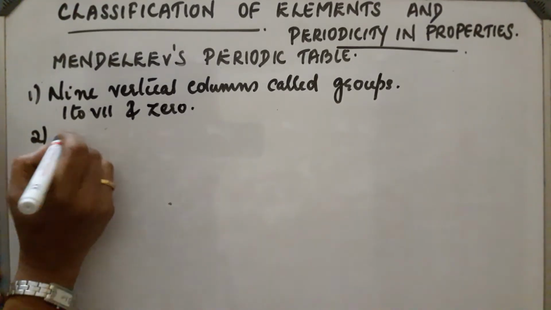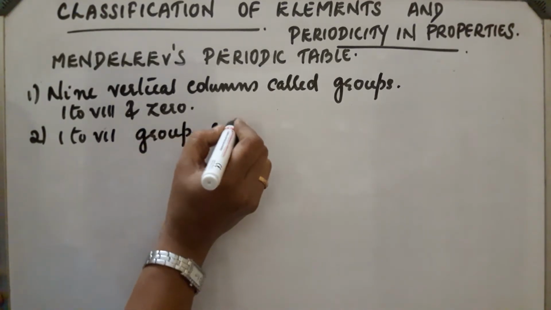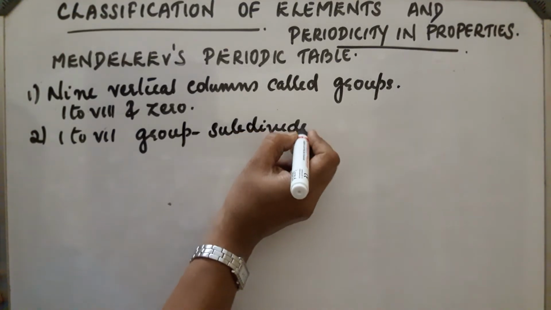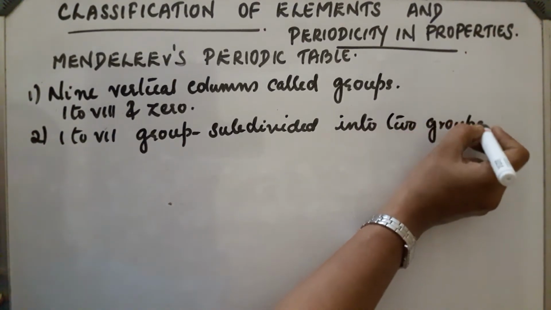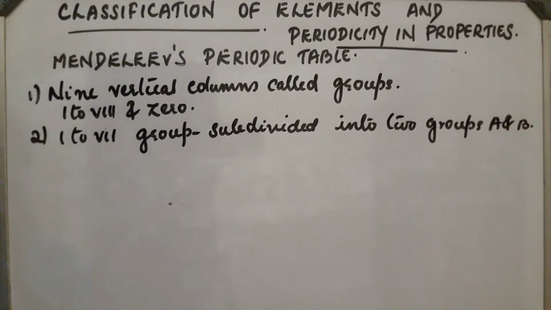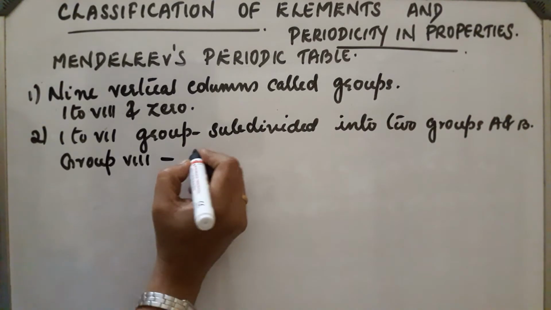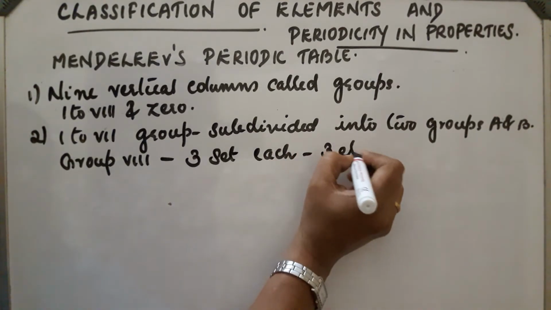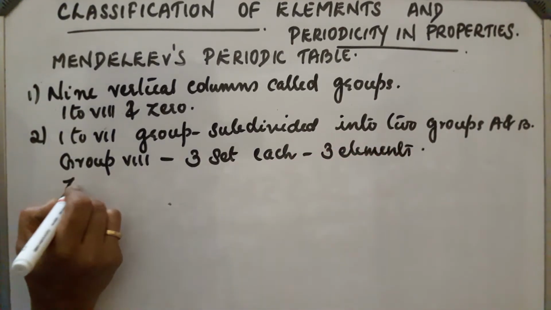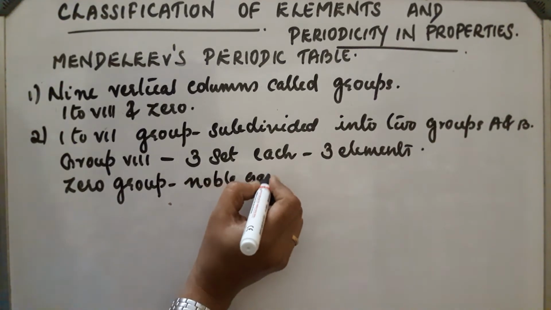Groups 1 to 7 are again subdivided into two groups called A and B, as 1A, 1B, 2A, 2B, etc. Group 8 is divided into 3 sets, each containing 3 elements, and 0 group is noble gas.